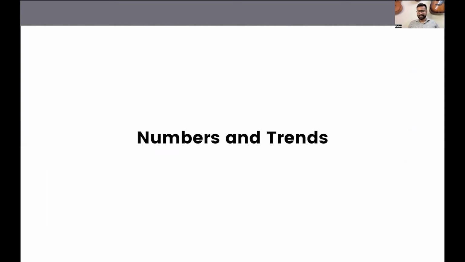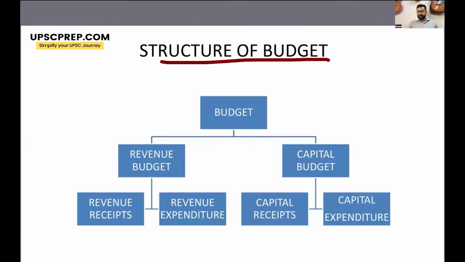Now let's see in the next part the various numbers, trends, and macroeconomic indicators. So this is the structure of the budget. You must have studied this in your textbooks. The budget is further subdivided into the revenue budget and the capital budget. The revenue budget is generally the revenue receipts and expenditures of the government which are recurring, which happen every year, right? And the capital budget is generally one-time income, one-time receipts, and one-time expenditures.